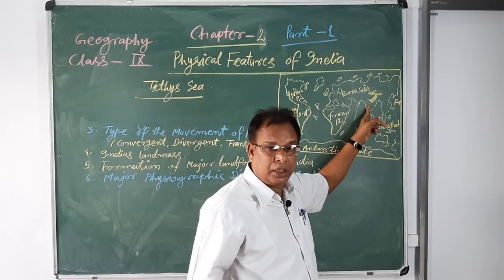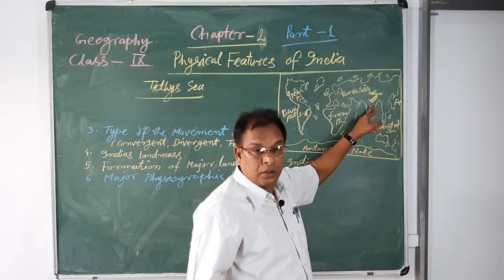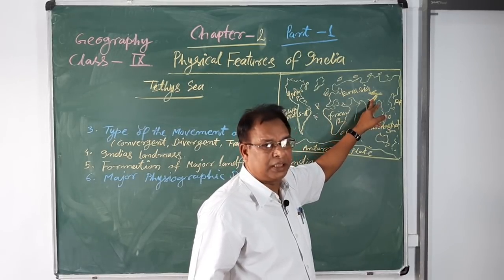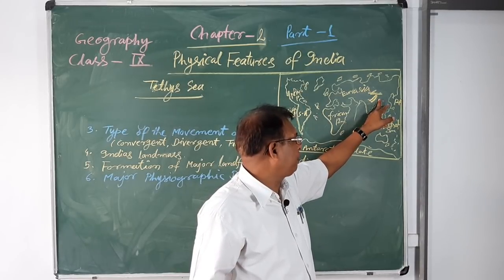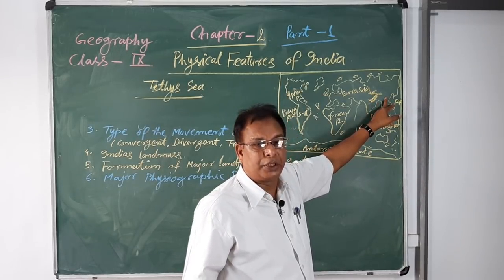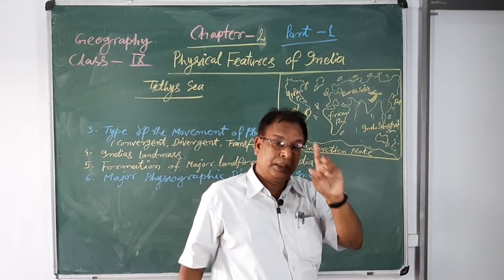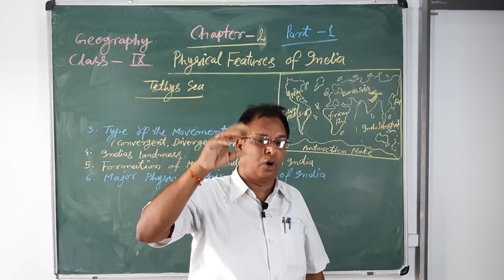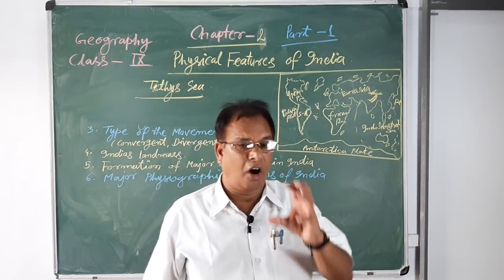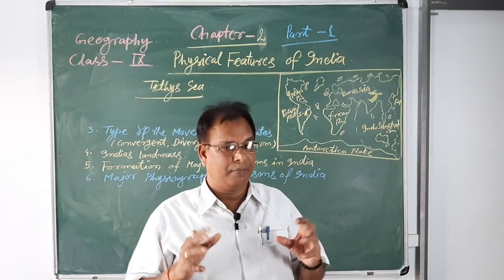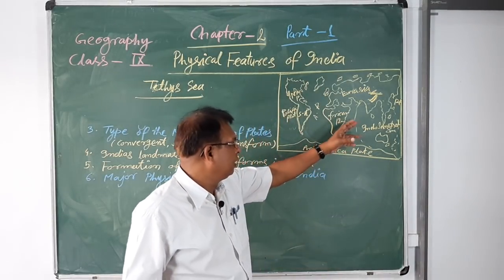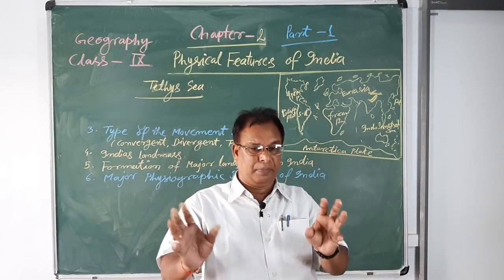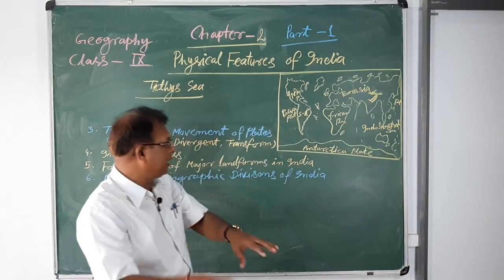Under these plateaus are the Deccan Plateau, Malwa Plateau, Bundelkhand Plateau, Chotanagpur Plateau, and Meghalaya Plateau. These plateaus are of ancient origin, original parts of the landmass. But they also formed after volcanic eruptions and different materials accumulating in those regions.